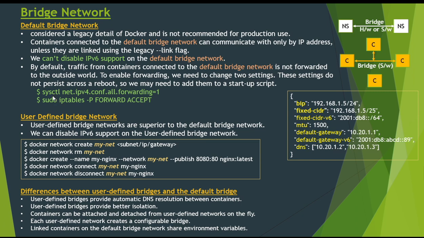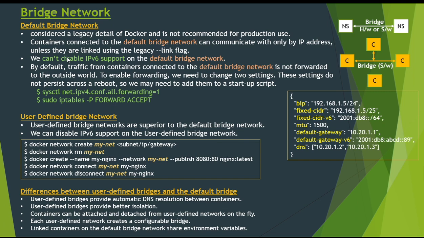For that, we have to change net.ipv4.conf.all.forwarding, for forwarding all IPv4 addresses, to 1, and the iptables forwarding policy we need to change to ACCEPT. By default, it will be DROP. So that was the default bridge network.